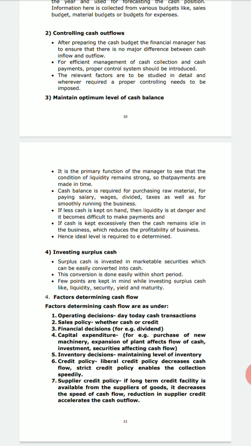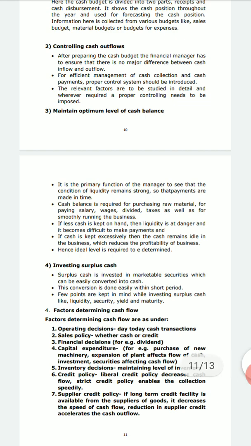So remuneration, suppose to the staff for their services, is not paid immediately, but it is paid at the end of the week, or maybe at the end of the month. So such kind of payments can be made on hold, and that is what is known as the accrual way of making the payments later on to the staff related to their own dues. So this is how the cash inflows and outflows can be controlled, and this is one of the major functions when we say that a company is performing the management of cash.